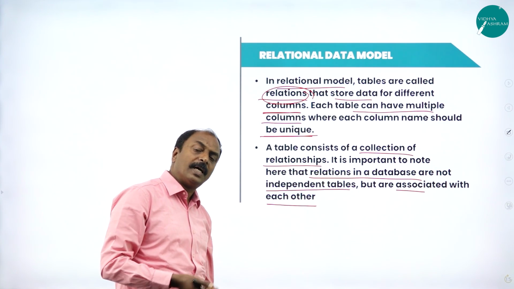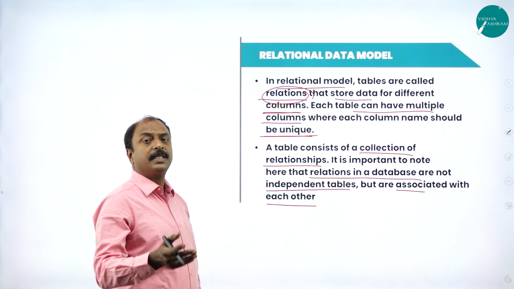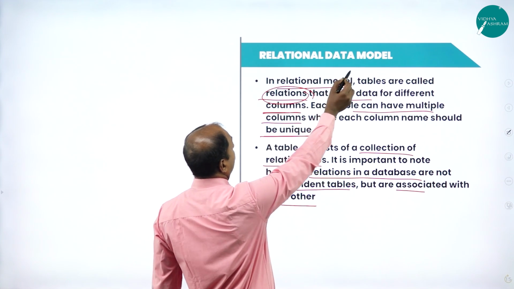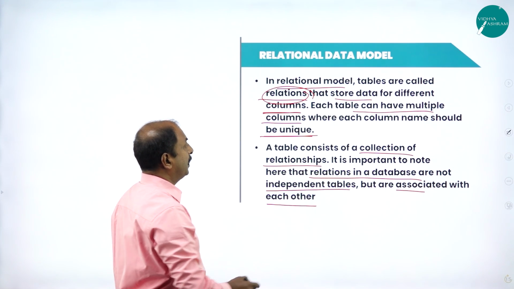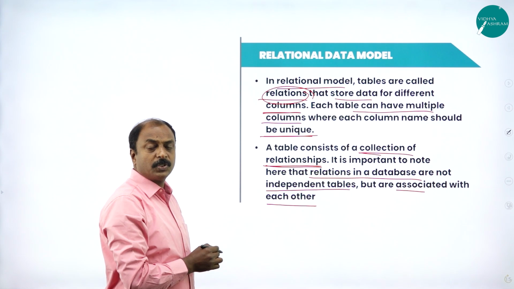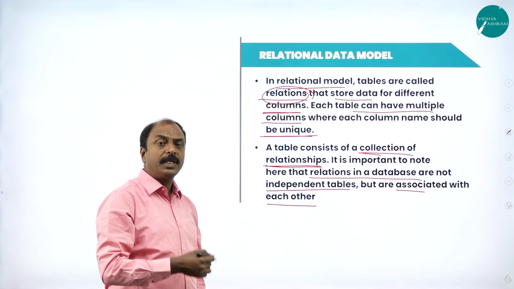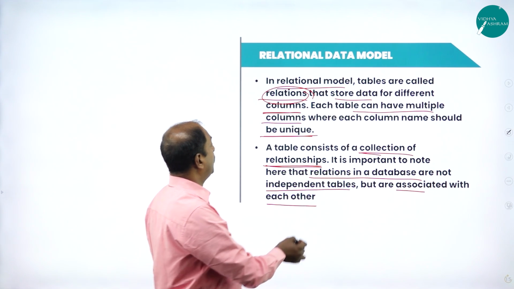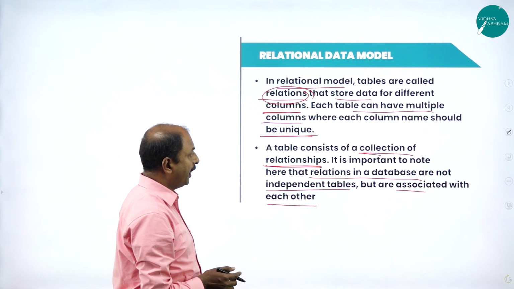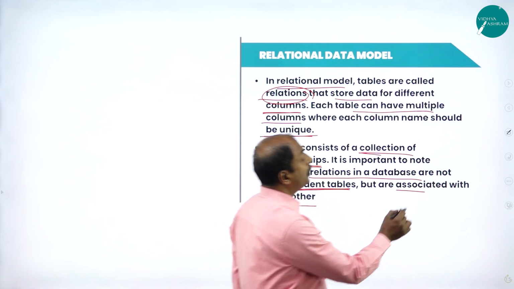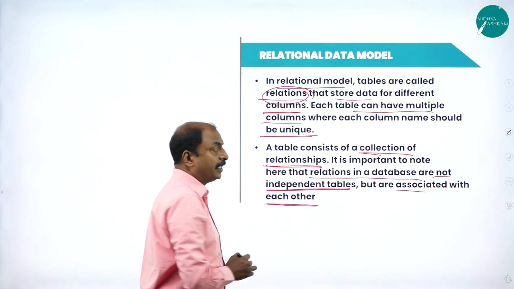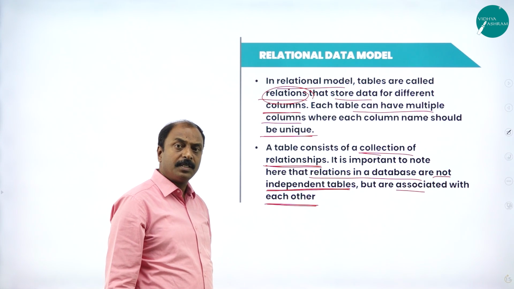It depends on your application. All the tables are linked or connected through the relational database model. This table consists of a collection of relationships. How do we connect more than one table? That is the meaning of a relational database management system. Here it is not an independent table but associated with each other. So this is the relational data model.